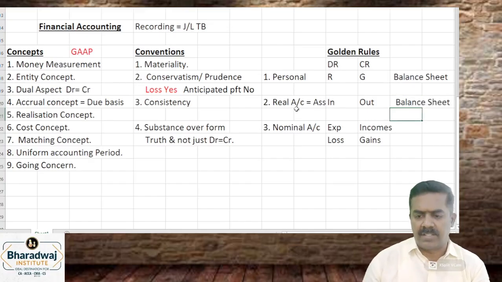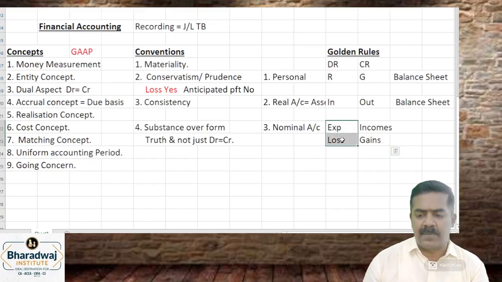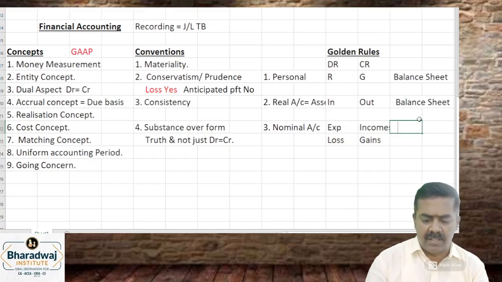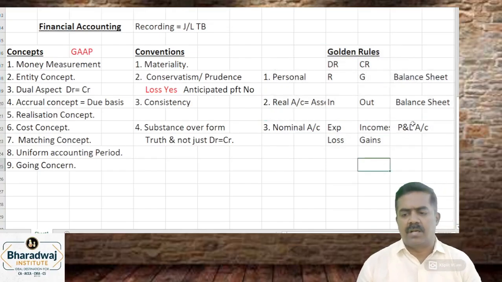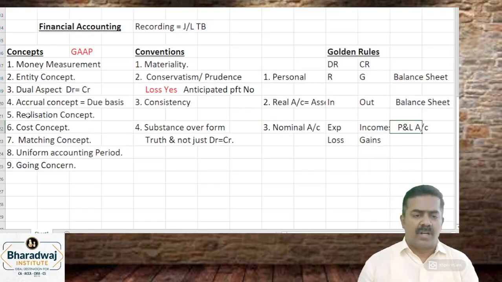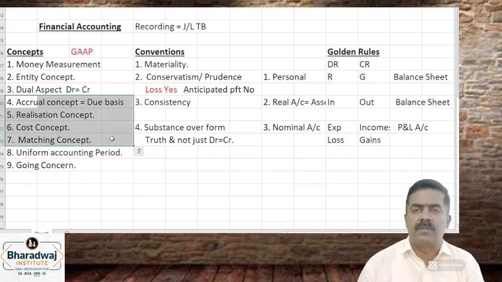Assets are recorded in which one? Balance sheet. What about nominal accounts? Expenses and losses we match with which one? Incomes and gains. We record in which account? P&L account. So personal and real accounts you take to the balance sheet. Nominal accounts are recorded in which one? P&L account.